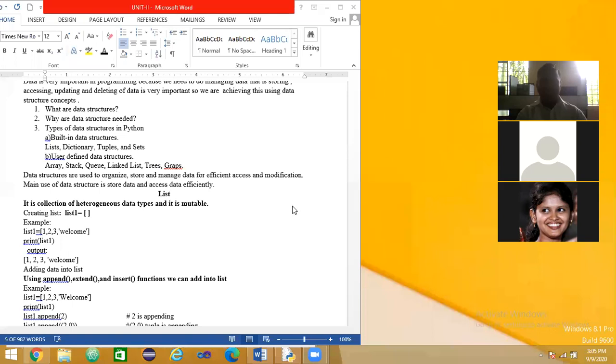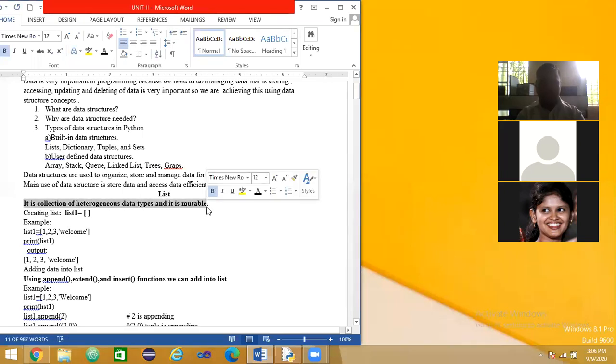List is a collection of heterogeneous data types. Means that it is a collection of different data types and it is mutable. Mutable means that we can change the elements or the data of the list. Again, I am saying the definition of a list data structure: it is a collection of heterogeneous data types and it is mutable. See here on this screen, the definition is there.